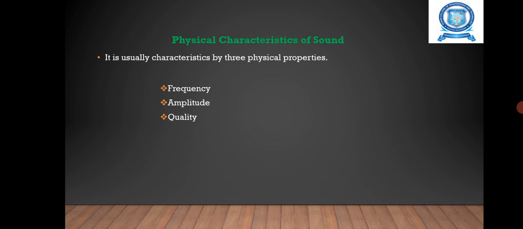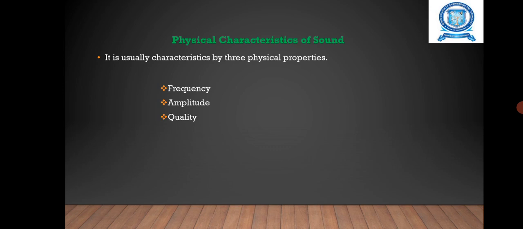Physical characteristics of sound. It is usually characterized by 3 physical characteristics: frequency, amplitude and quality. First one is frequency. The frequency range is 10 to 1000 Hz. It also contains the low range, 10 to 60 Hz, for third and fourth heart sounds, and the next one is the medium range, 60 to 150 Hz, for first and second heart sounds.